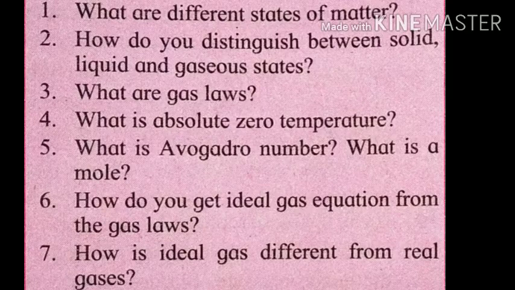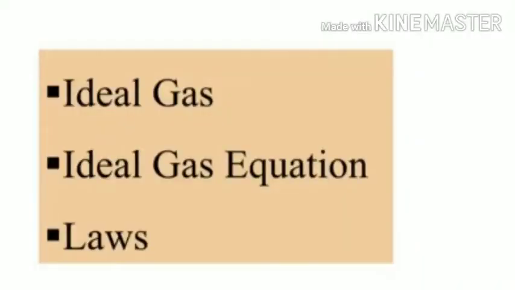Normal or standard temperature and pressure, NTP or STP. Temperature is 273 Kelvin and pressure is 1.013 into 10 raised to 5 Newton per meter square. Then in this video we study ideal gas, then ideal gas equation and the gas laws.